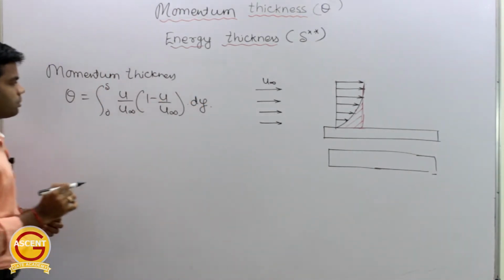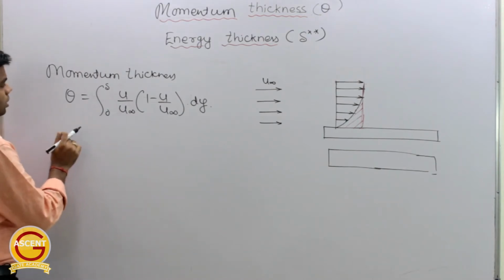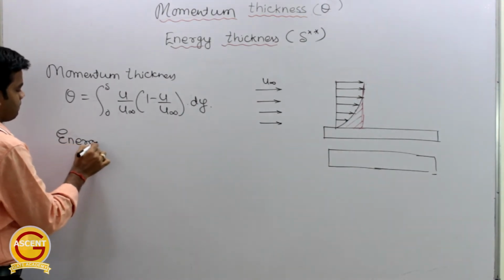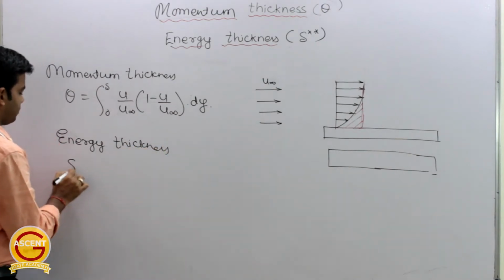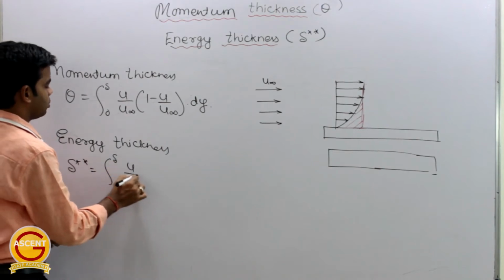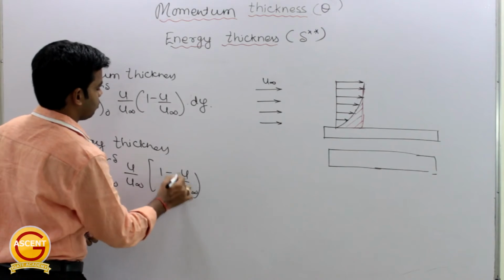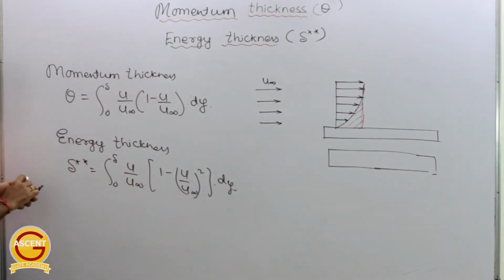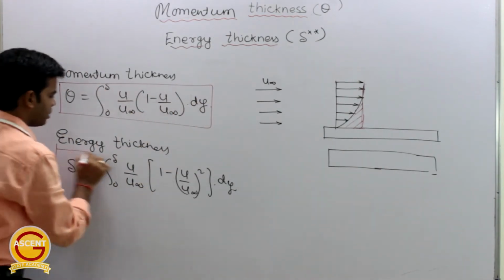This is the expression for momentum thickness. Okay, easy to remember. Similarly, the energy thickness, del double star, is equal to integration from 0 to del of u by u infinity times 1 minus u by u infinity, whole square, into dy. This is the expression for energy thickness. Okay, and these are very easy to remember.